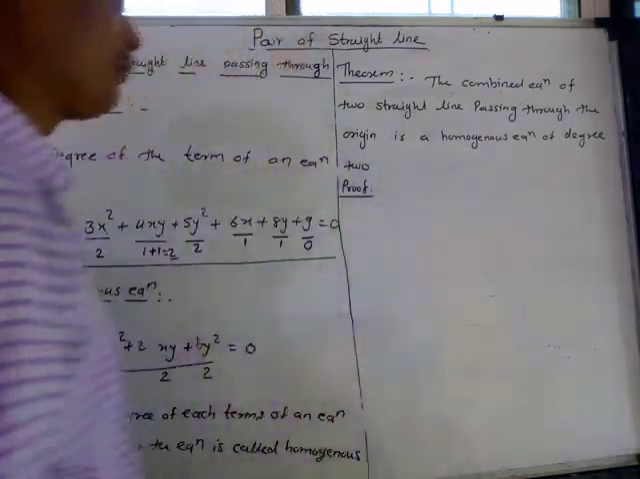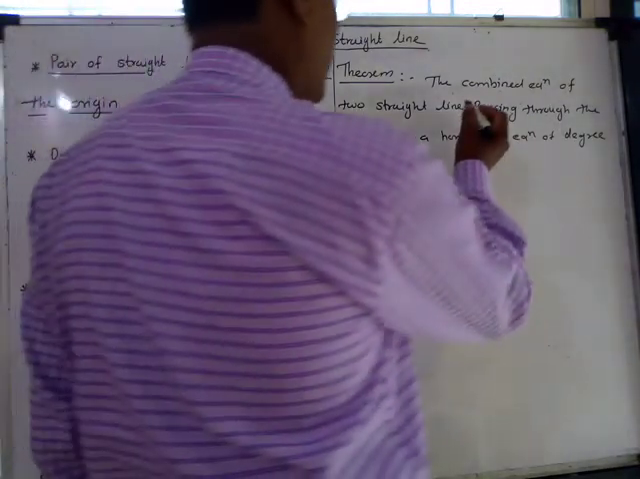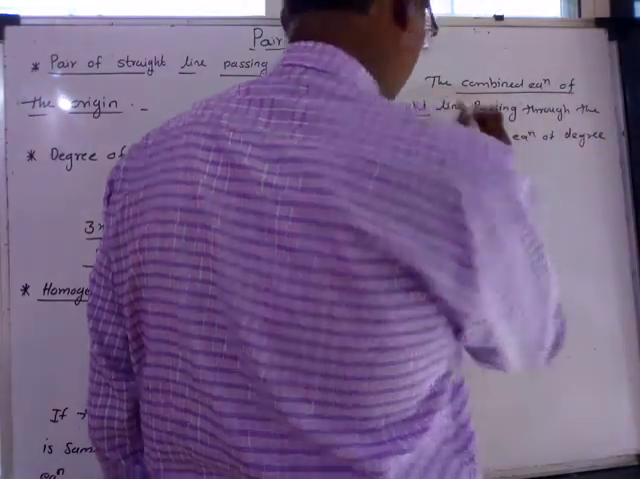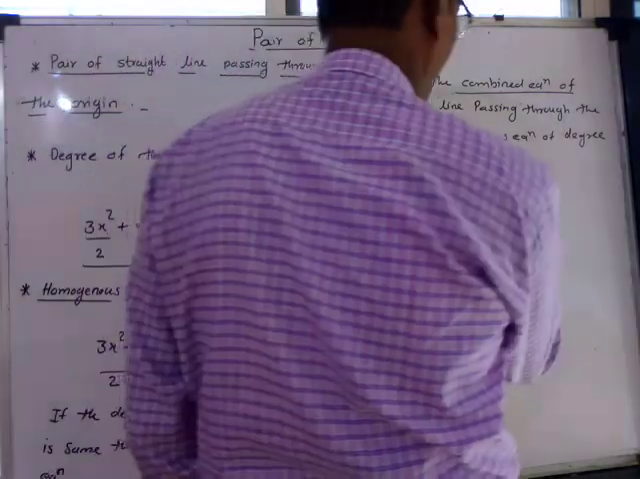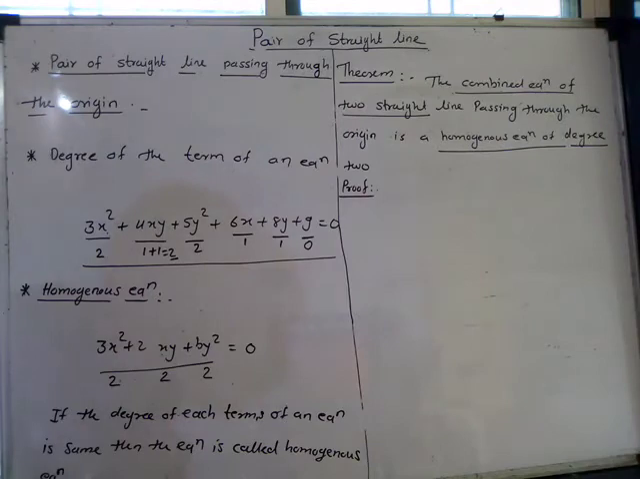Now what we have to show? We have to show that the combined equation of the two straight lines passing through the origin is a homogeneous equation of degree 2, or this is a second degree homogeneous equation.